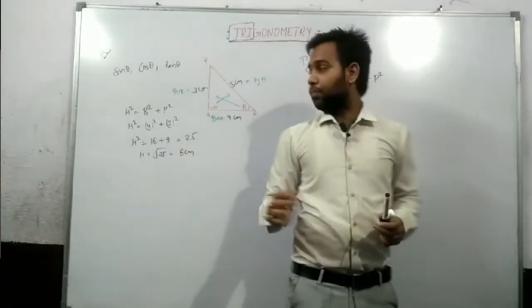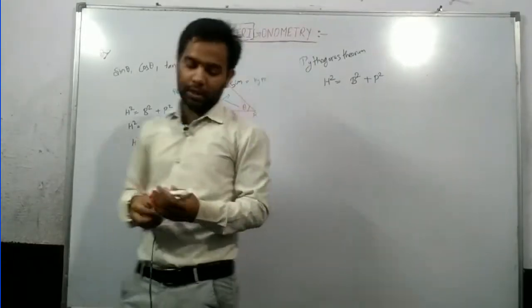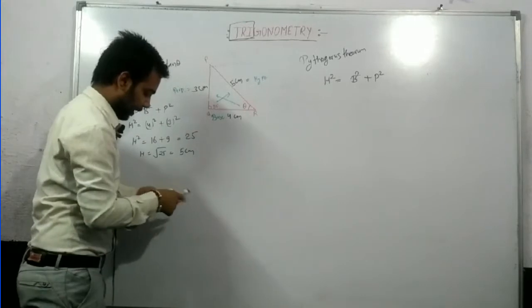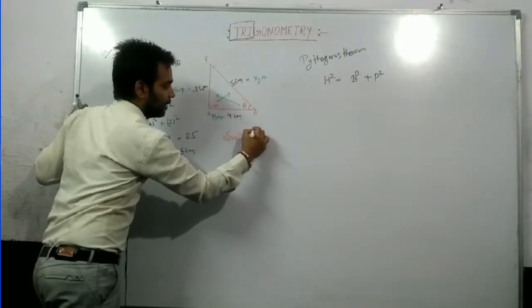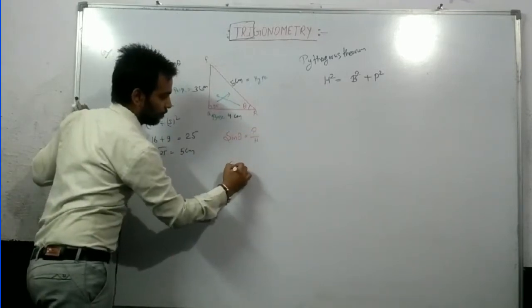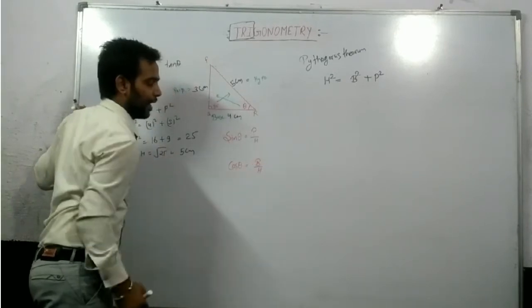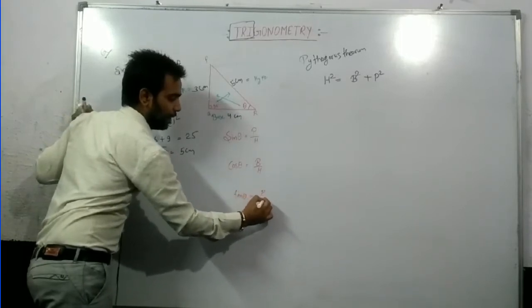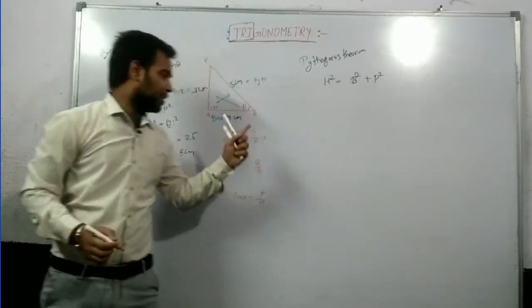Yes or no? Now we got all three sides of the triangle. Now just find sin theta, cos theta, and tan theta. So according to our trick, sin theta is P by H. Cos theta is B by H. And tan theta is P by B. So for this triangle, what is the value of P?